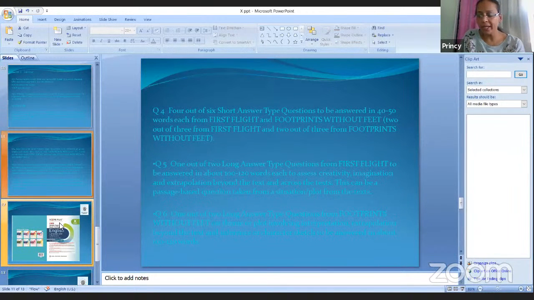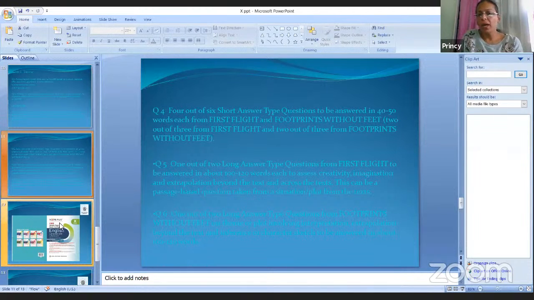Means no direct question will be asked to you. You have to read the question and interpret it. Direct questions will not be given. You have to interpret what has been asked to you. It will test your imagination, your creativity. Means if you are stuck in this situation, how would you think?